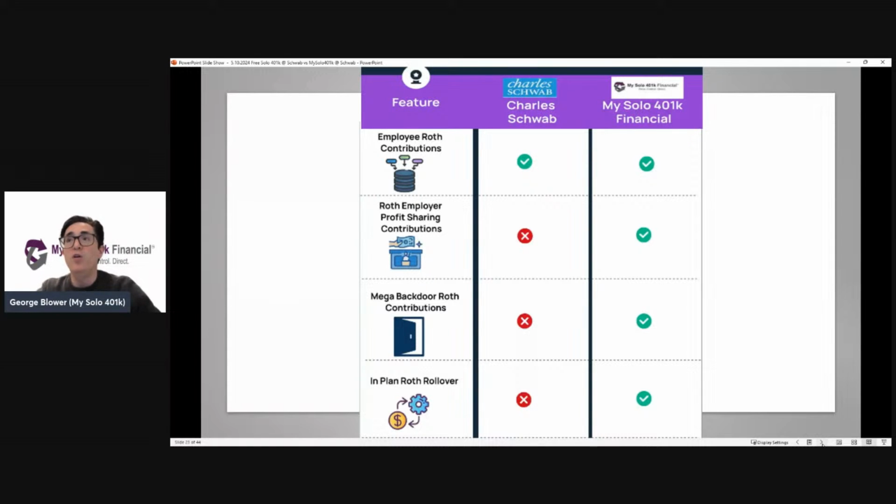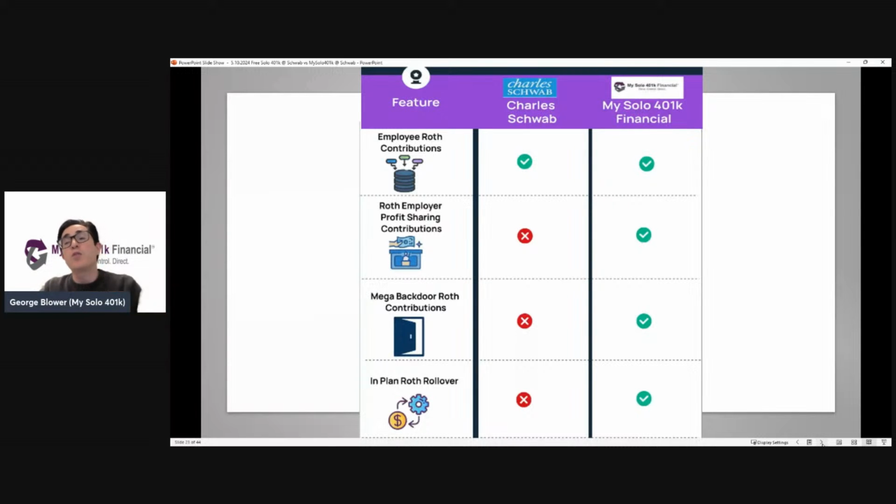In-plan Roth rollover. This is where one moves money from their pre-tax Solo 401k account to their Roth Solo 401k account. Like we were talking about up above with the scenario where the CPA or the financial advisor or planner might be recommending that the individual moves money from their pre-tax Solo 401k account to their Roth Solo 401k account because maybe their income is relatively low that year.